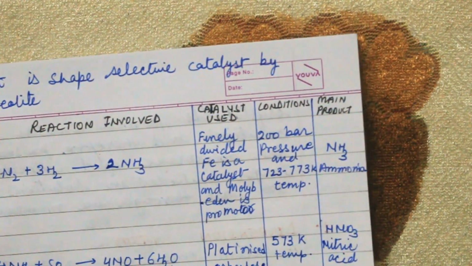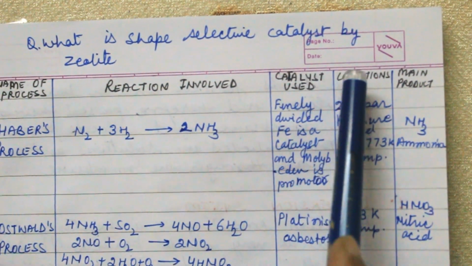So my question for today is, what is the shape selective catalyst by zeolite?